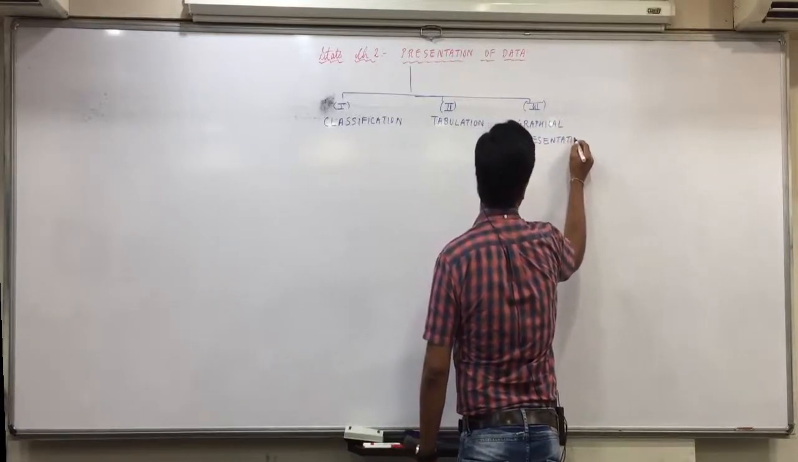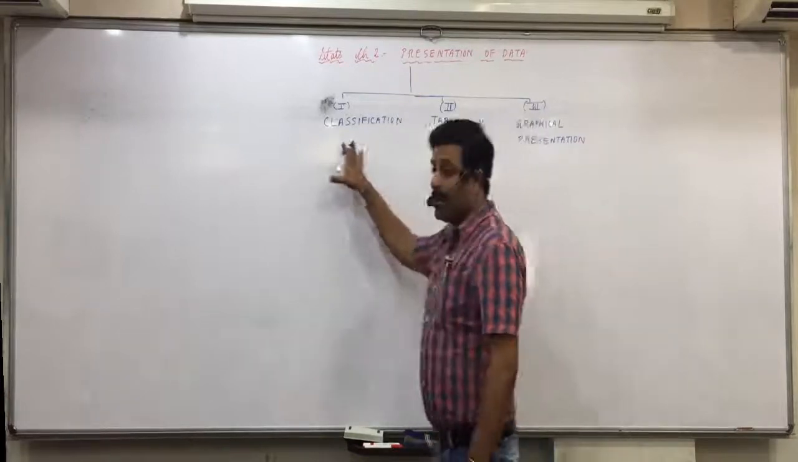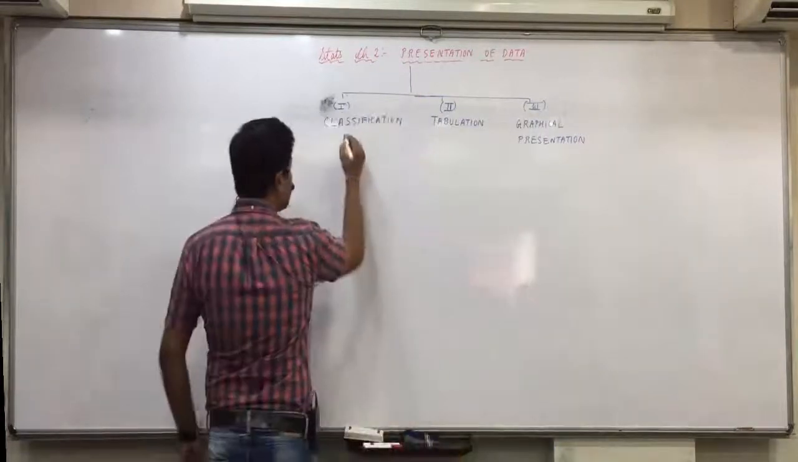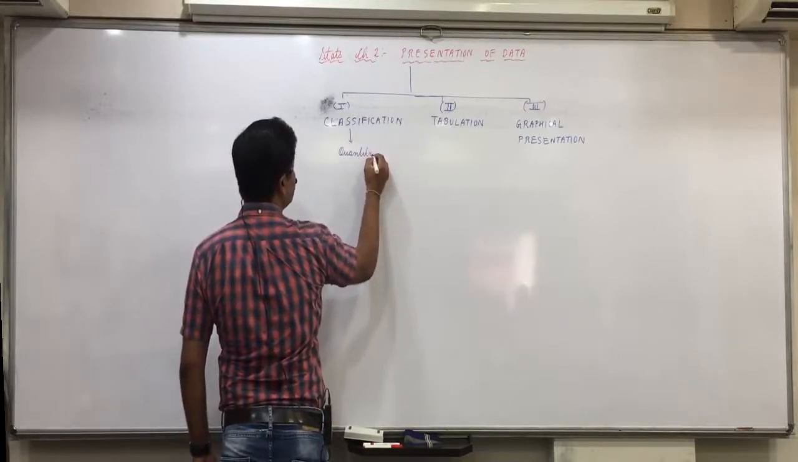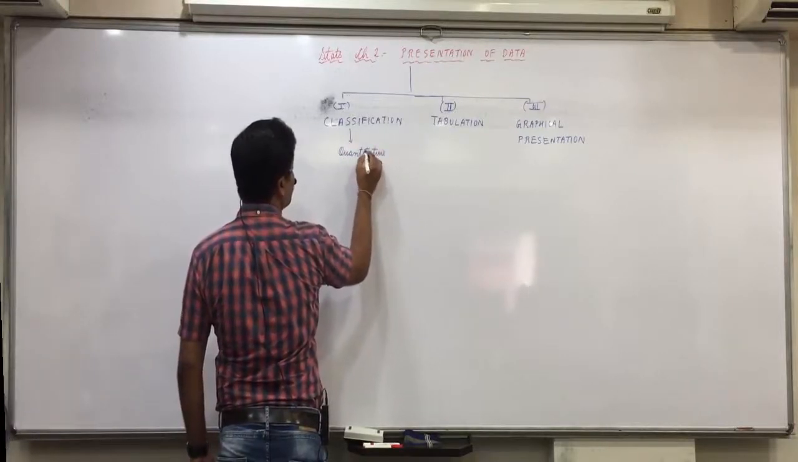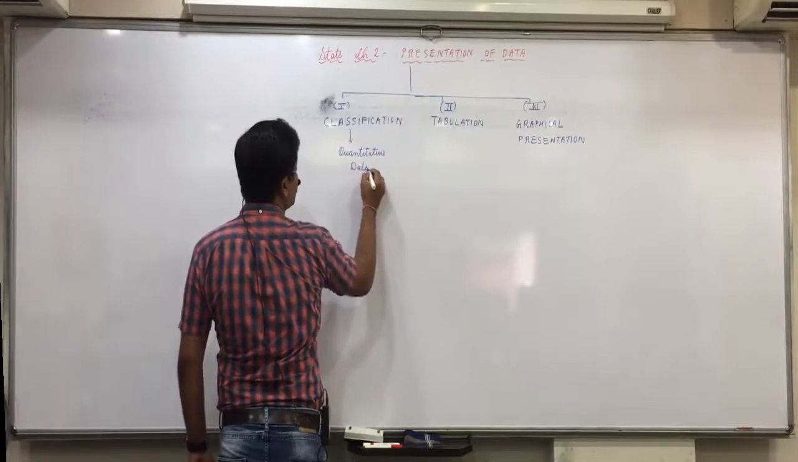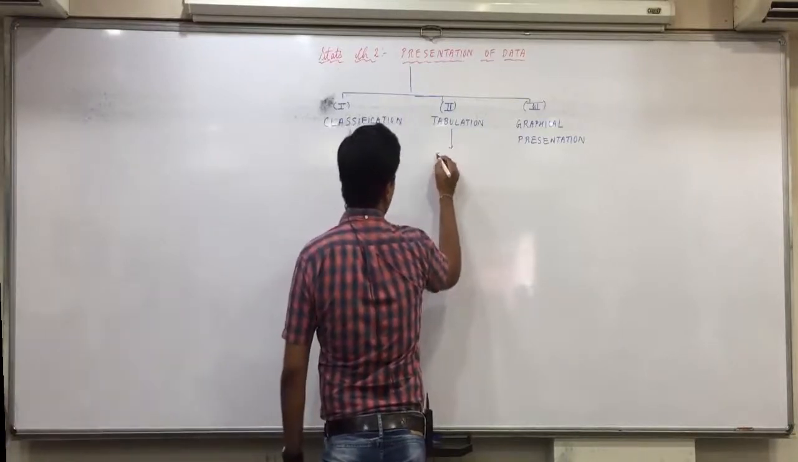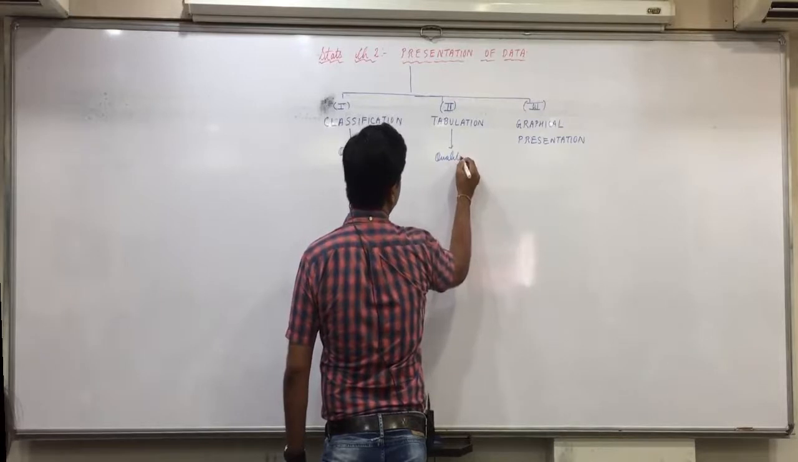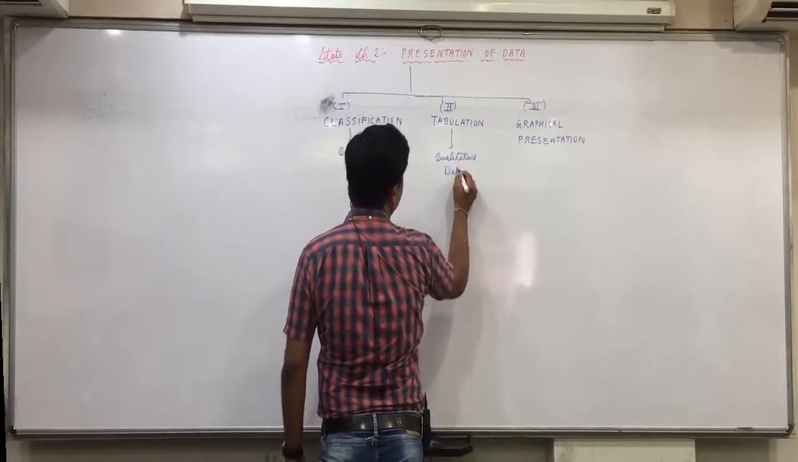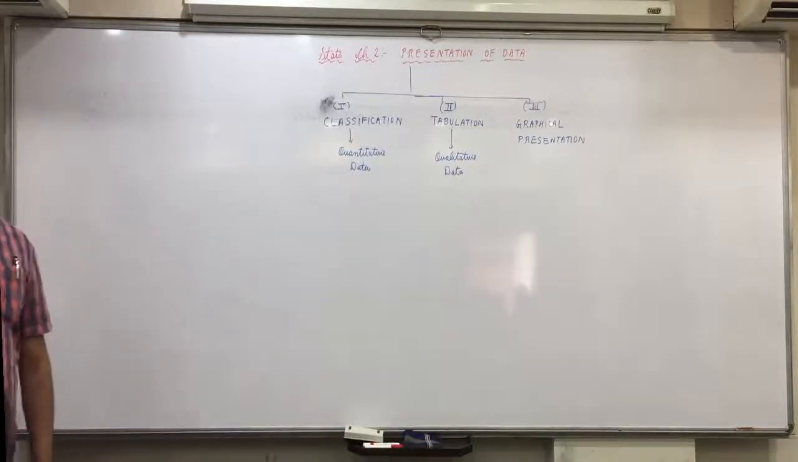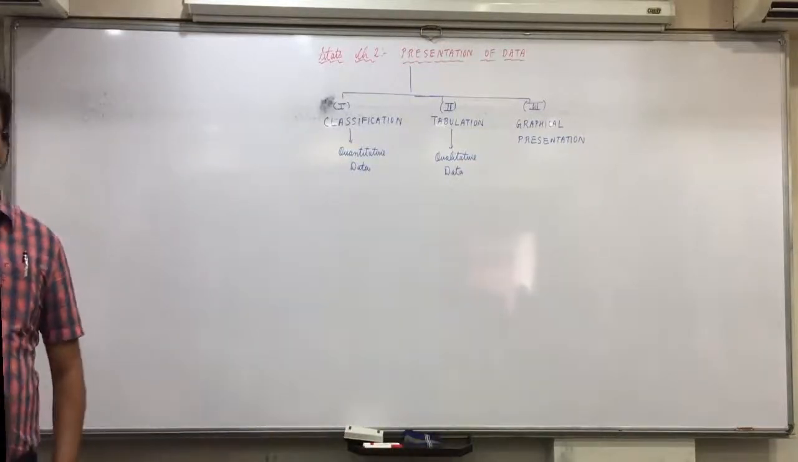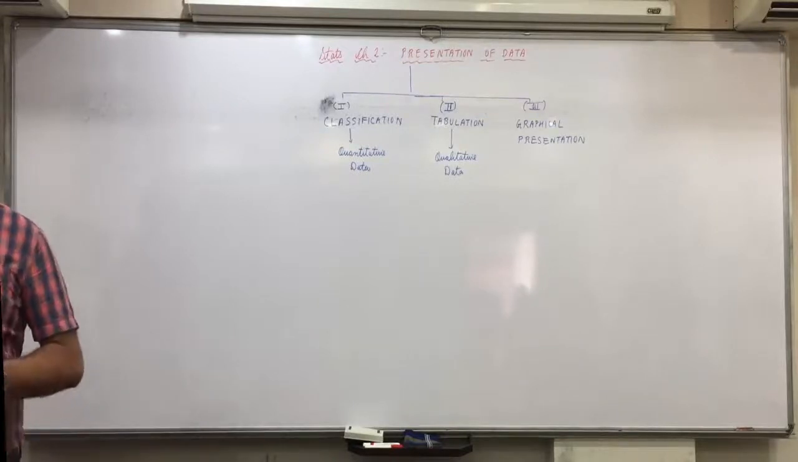Okay, first part is classification. This is always for quantitative data that we studied in the first chapter. Tabulation is always done for qualitative data, which is represented by attributes. And graphical presentation is for both quantitative as well as qualitative.